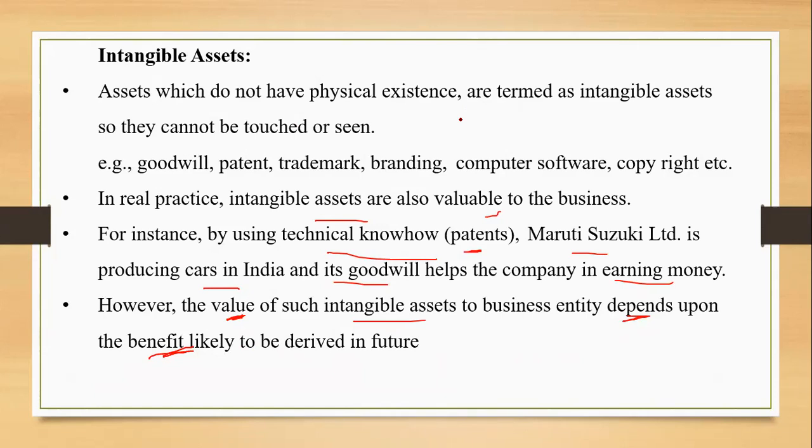Now they know that if someone else also copies it, there is not much benefit. So the value of that patent which has been already used by you as a company since years will not fetch that good value. So it very much depends on all these assets. Okay, which other assets are there? The value will depend on the benefit that is to be derived in future from such an asset.